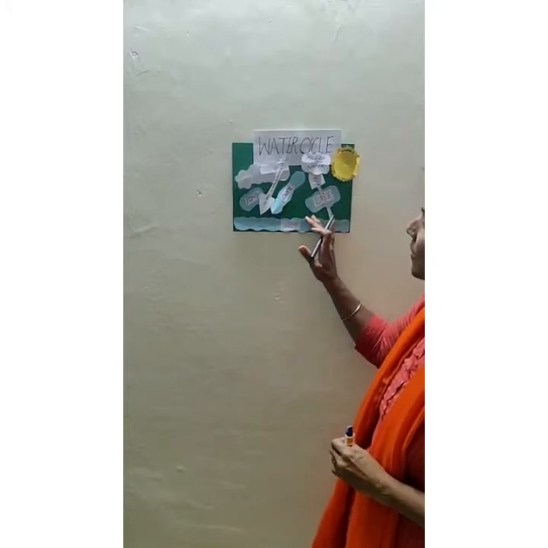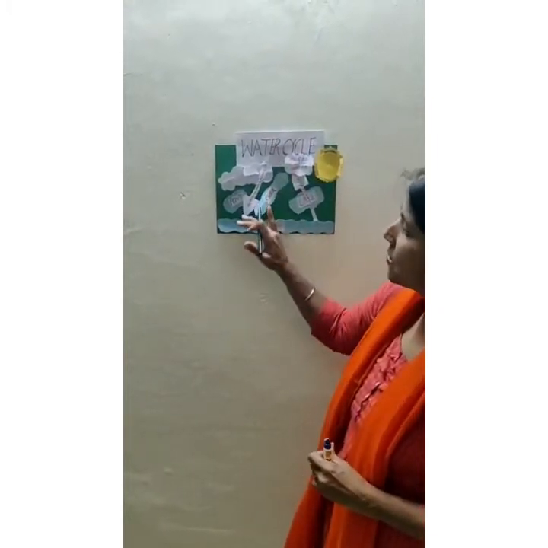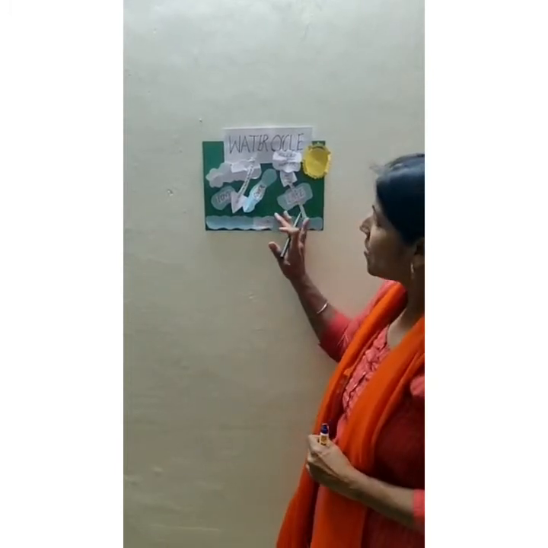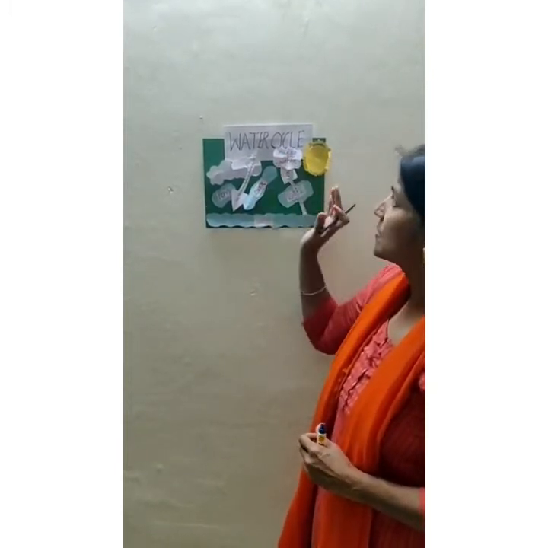So in this way, the water goes up and comes down as rain, and it goes on in the same way, and it forms the water cycle.